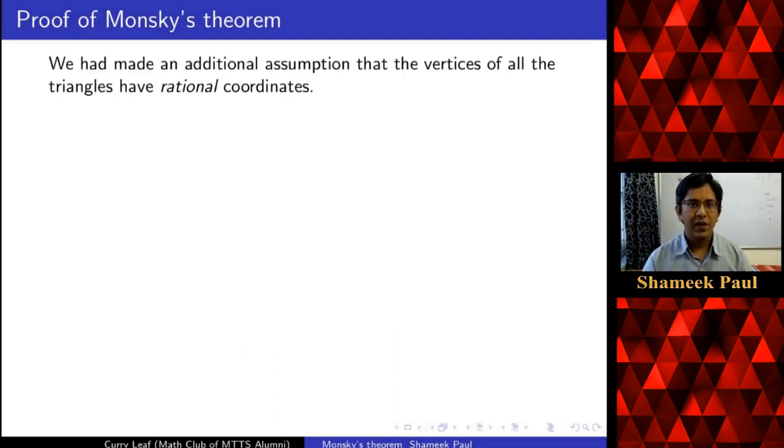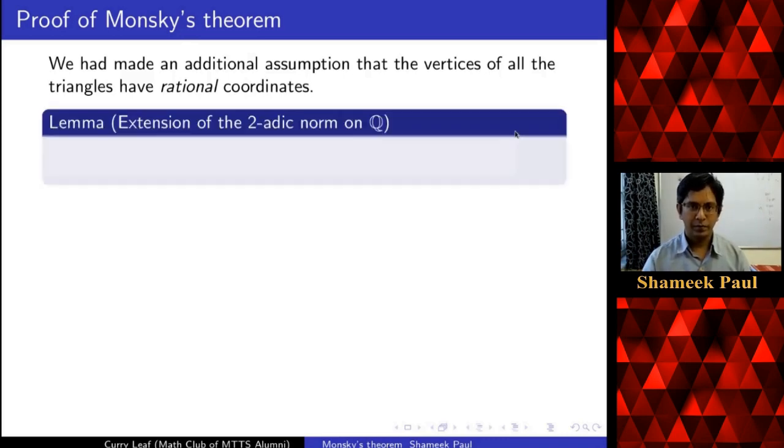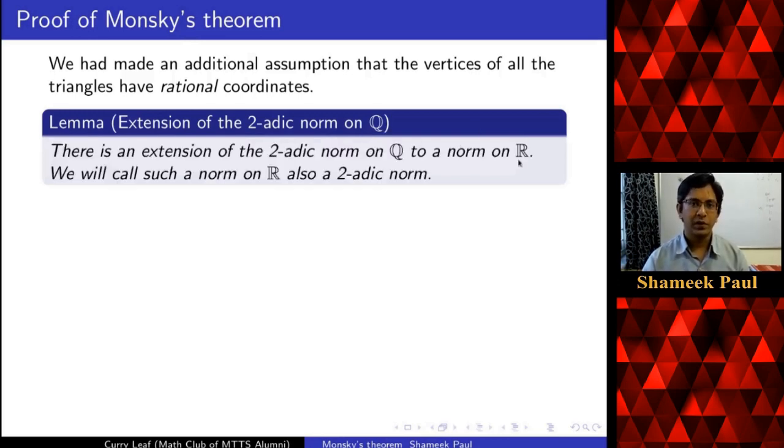If you recall, we had made an additional assumption that the vertices of the triangles have rational coordinates. With this assumption, we had proved Monsky's theorem. There is a lemma that you can extend the two-adic norm on Q to a norm on real numbers. Any such norm we will also call a two-adic norm. It is a norm on real numbers which gives the same values as the two-adic norm on rational numbers for the rational numbers.